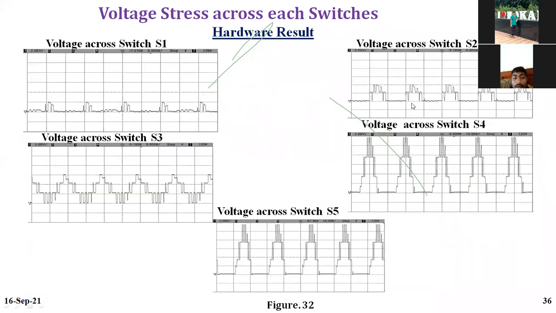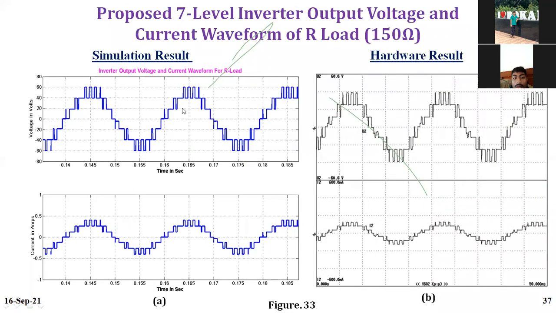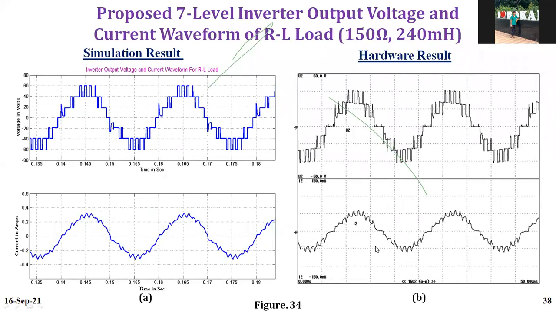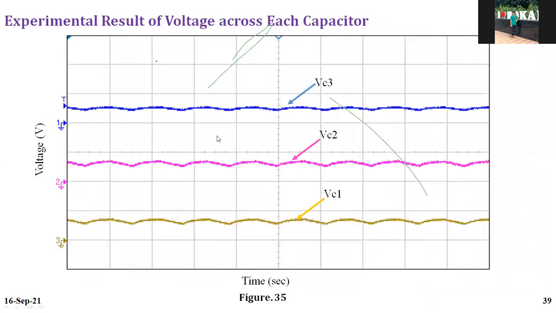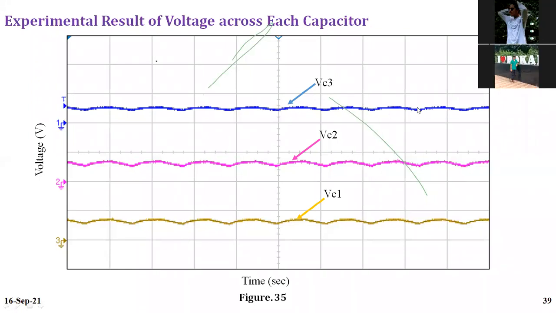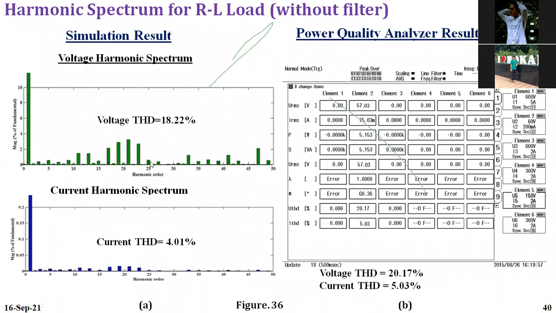This is the hardware result. This is the voltage stress across the switches. This is the simulation output voltage. This is the hardware result, the current and voltage with an RL load. This is also very important. The capacitor balancing is also very good research, so my topology will go for balancing the voltage. Okay, so this is the TST simulator hardware.